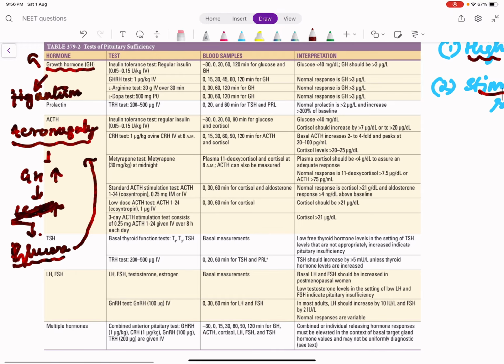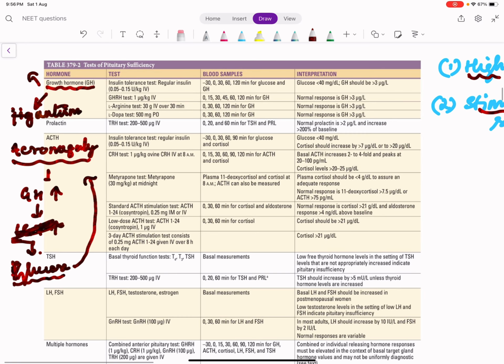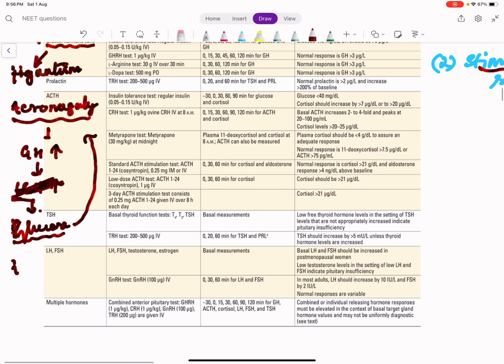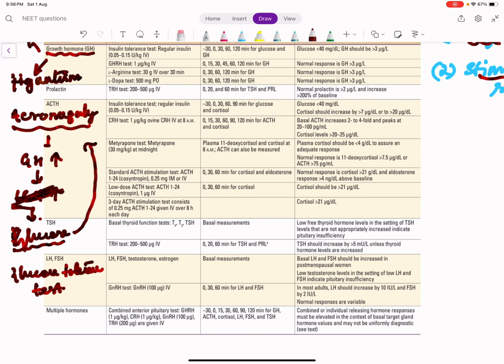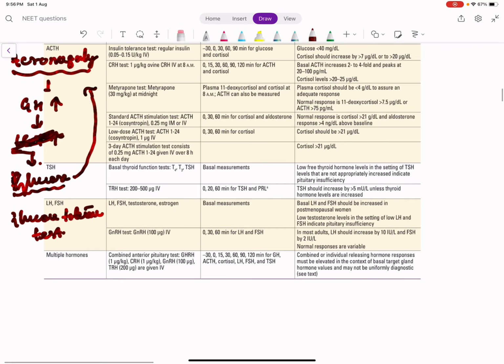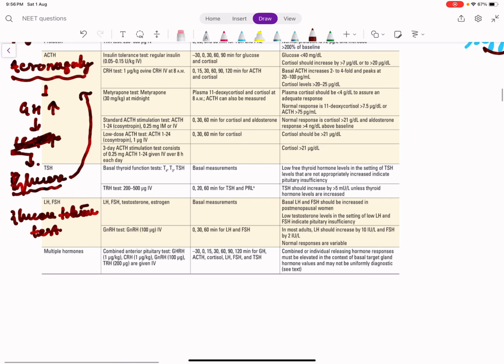Now what happens in acromegaly? Growth hormone is excess, so we cannot suppress growth hormone despite giving glucose. So in acromegaly, we follow a test called glucose tolerance test. In glucose tolerance test, we give glucose. Glucose has to suppress the growth hormone, but in acromegaly, giving glucose does not suppress the growth hormone. Now what is the opposite of this test? Inhibition test. It is done in dwarfism.